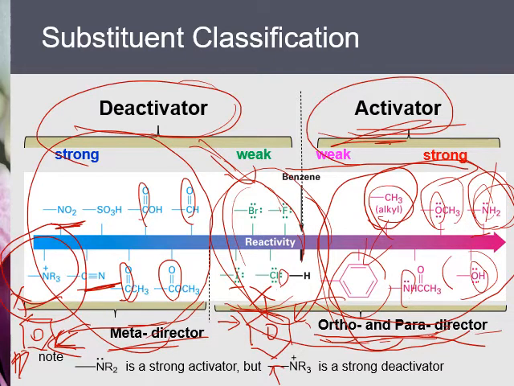On the far left, the positive nitrogen is a strong deactivator, and then NO2, the nitro group, and then the carboxylic acid derivatives, then the C≡N triple bond, and then C=O double bonds. So this, again, is a very important table. I want you to spend time on it, and this is the key in this section.